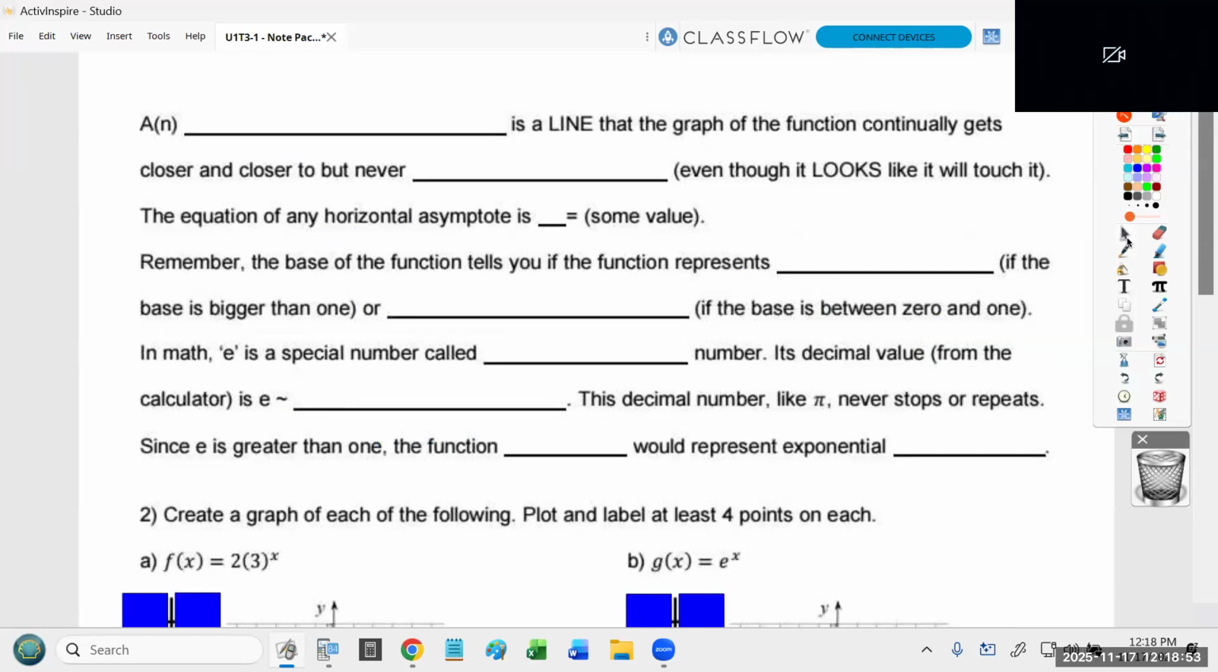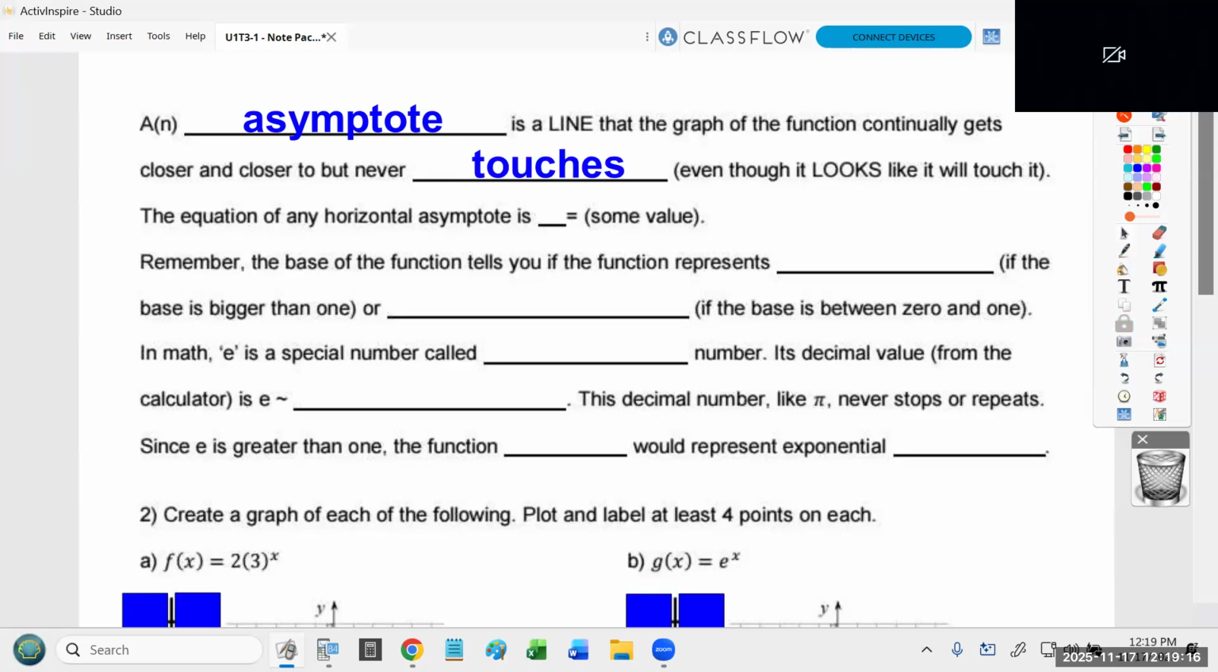All right, so this is going to be a summary of some stuff that we should already know, but it's also going to introduce the number E, which is something brand new. Okay, so an asymptote is a line that the graph of the function continuously gets closer and closer to, but it never what? It never touches. You got it. It never touches.